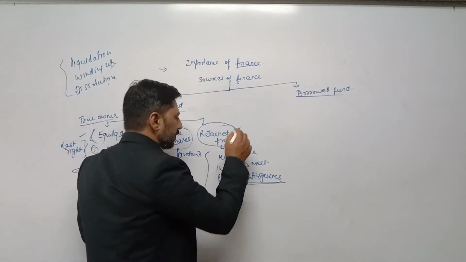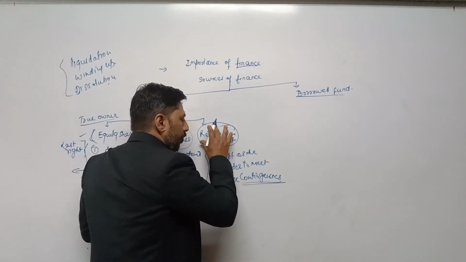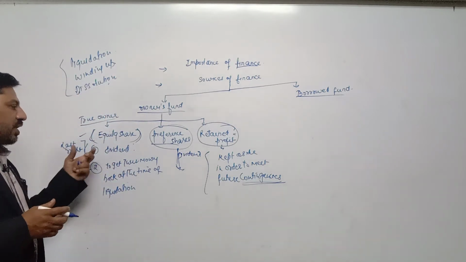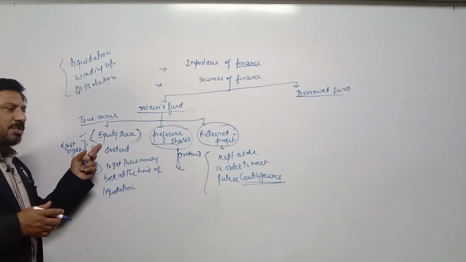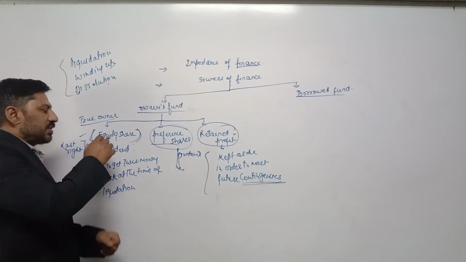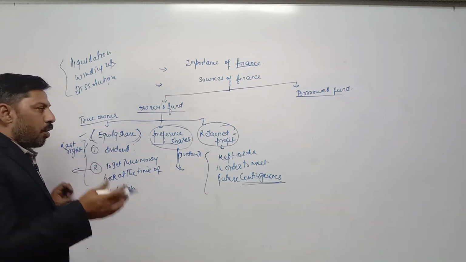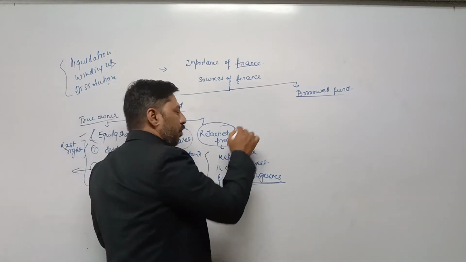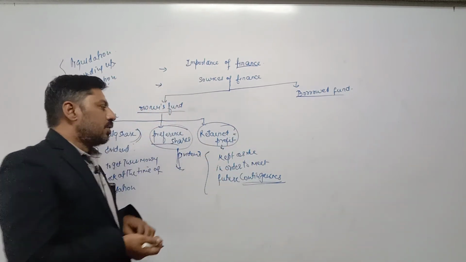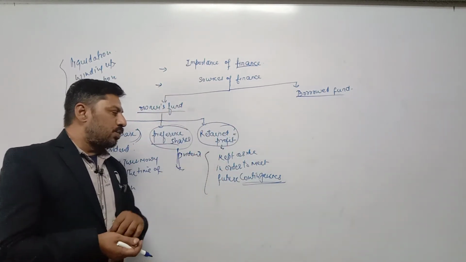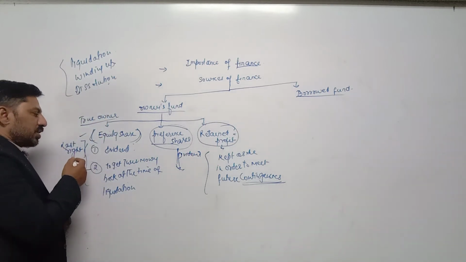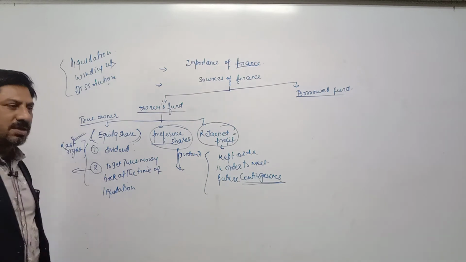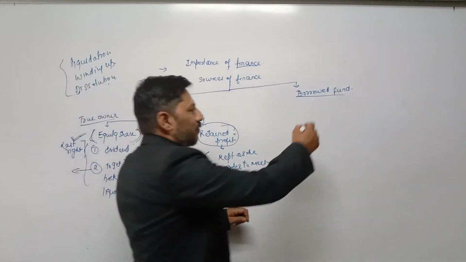Sometimes retained profit can be used also for giving bonus share to shareholders. Bonus share means additional shares, whatever shareholders have purchased, on those shares some shares are given by the company free of cost. That is called bonus share. So retained profit can also be used for issuing bonus share, so that the value of equity share, wealth of equity shareholders increases. Now next, borrowed fund.